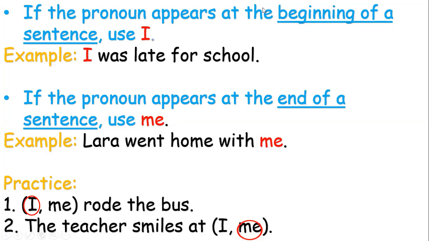Excellent, me. We said if it comes at the end of the sentence, we have to choose me. So at the beginning of the sentence it will be I, at the end of the sentence it will be me. Got it?